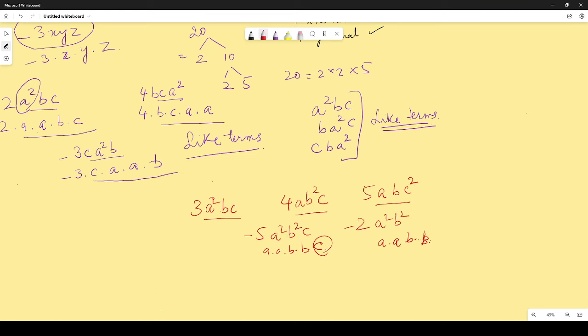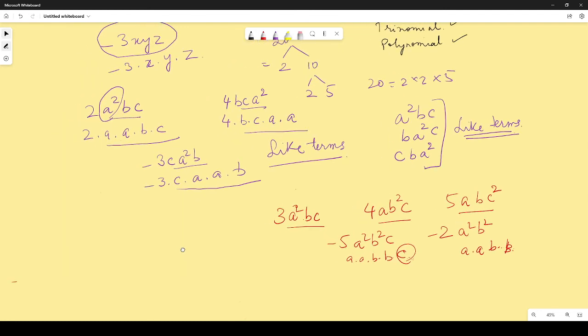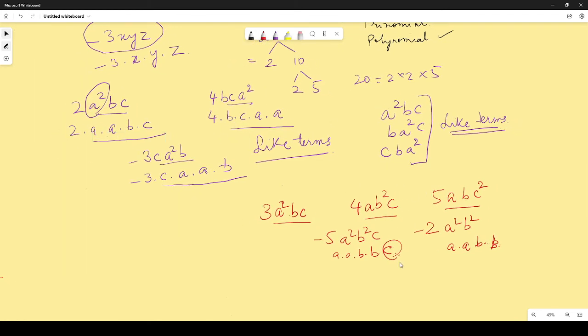Exactly same होना चाहिए जैसे हमने यहाँ देखा था. As we just saw over here, they have to be exactly the same. अगर order does not matter, the variables have to be exactly the same. Otherwise, they are all unlike terms. So they would be called unlike terms.